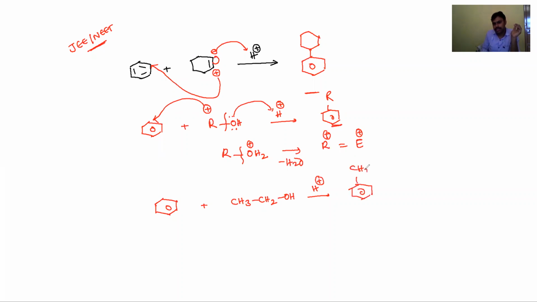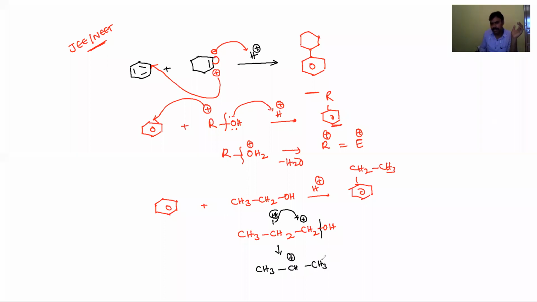Okay, CH2CH3. Similarly, if propyl alcohol is used, propan-1-ol, which is a primary alcohol. Whenever primary alcohols are present, they undergo rearrangement to produce a more stable carbocation intermediate. It will cleave and produce a primary carbocation, and this hydrogen will shift to produce a stable secondary carbocation intermediate.